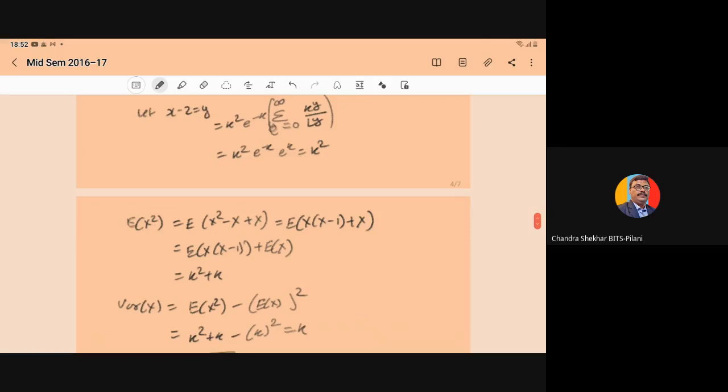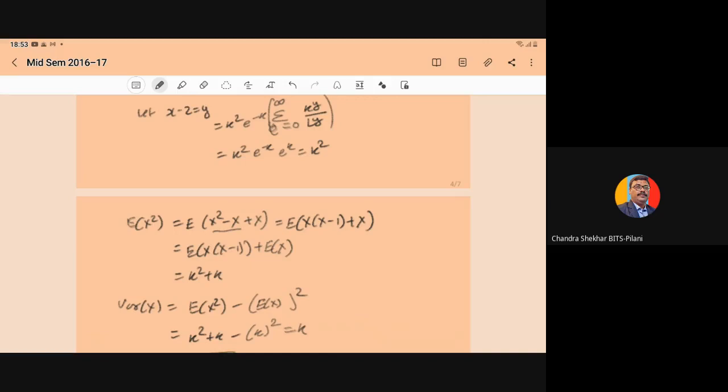Now for the variance, we have to compute the E of x square. So E of x square can be written as x square minus x plus x. Means if you subtract and add the x, there is no problem. Now from the first two, if you take the common x, it can be rewritten as expectation of x into x minus 1 plus x.